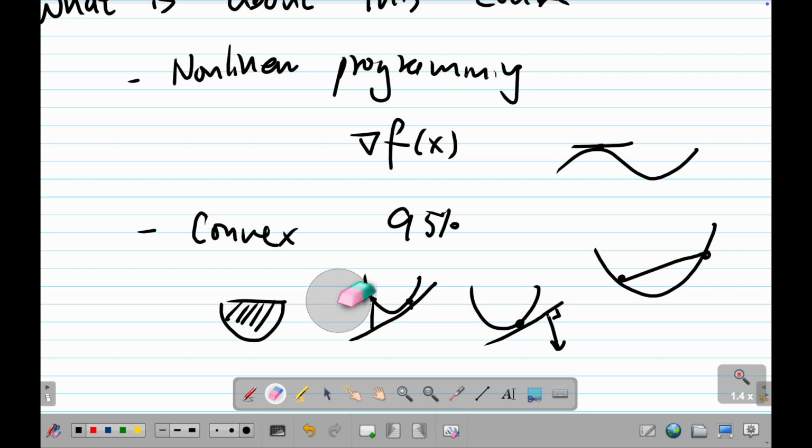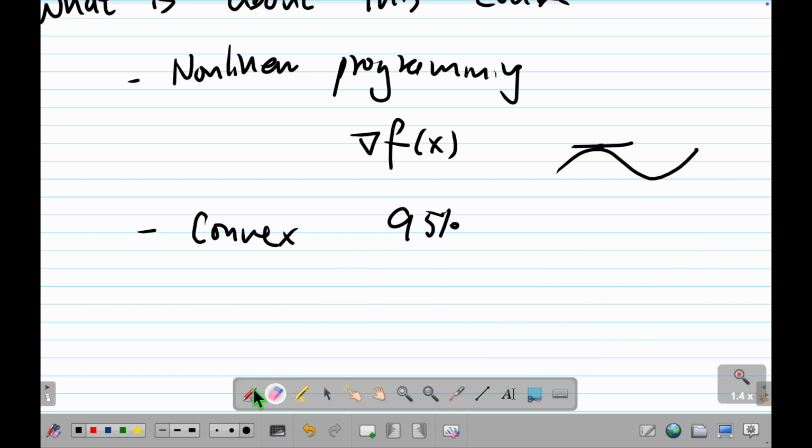Let me recap. Today is introduction. So there are a lot of things I'm not going to talk about in detail. It's like an overview. So 95% we will talk about convex problem. As I said, I have a lot of convex definitions. Some of them require the function to be differentiable. Some of them do not require the function to be differentiable. So this means this will include smooth and non-smooth.